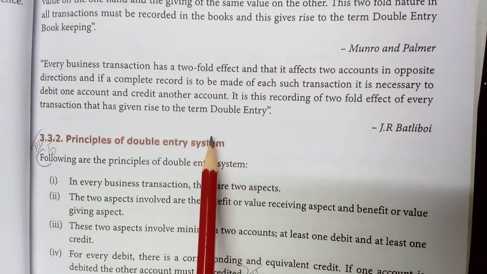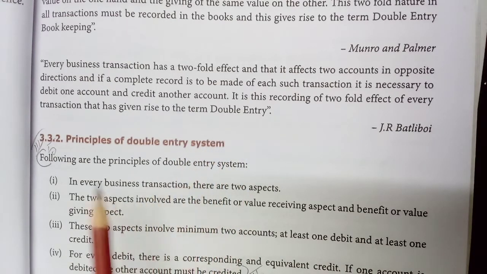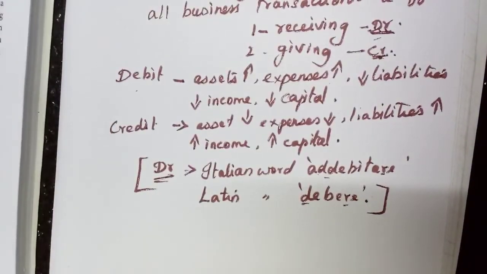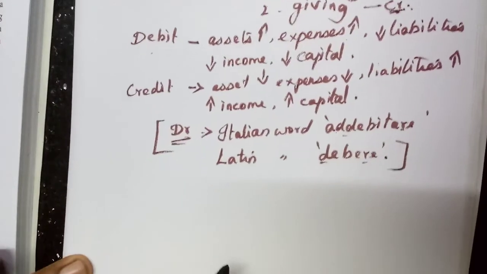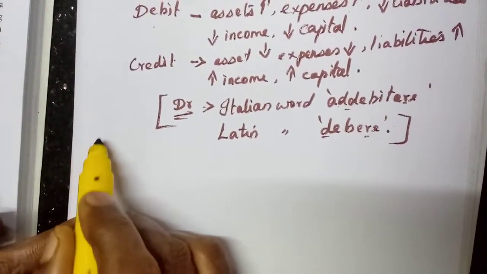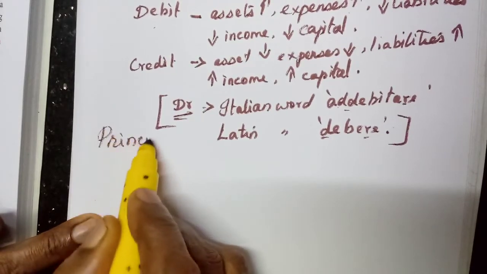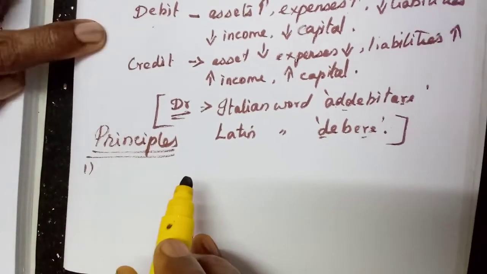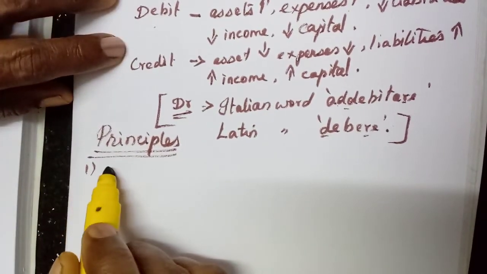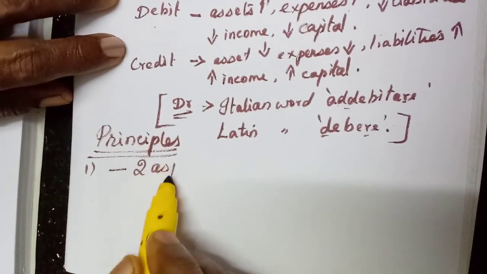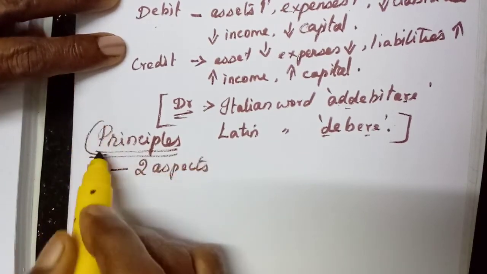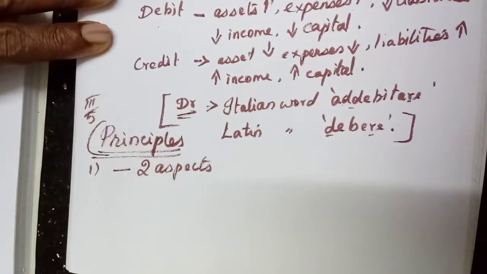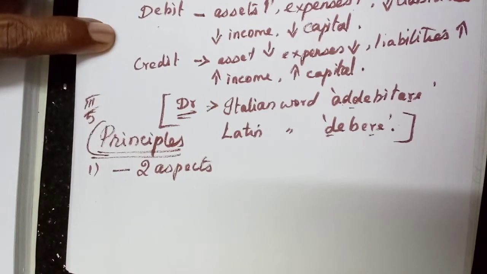Now we will learn the principles of the double entry system. In the definitions we have learned, that is what will be coming. What is the first one? For every business transaction, there are two aspects. That is the first principle. It is one of the question answers, a 3-mark question, fifth one. You have to learn.